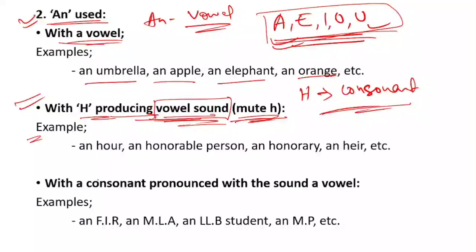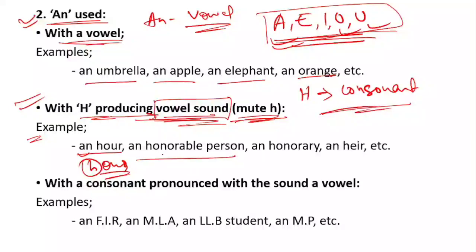For example, let's see: an hour, an honorable person, an honorary, an heir, right? So here, an hour means O-U-R, okay. H is silent now. It is O-U-R, and O is a part of the vowels, right? That's why we will be using an.